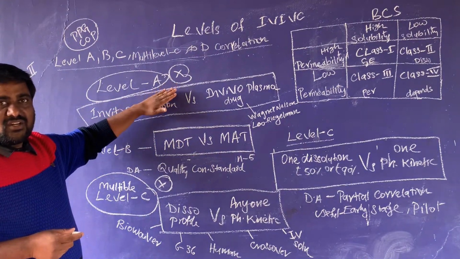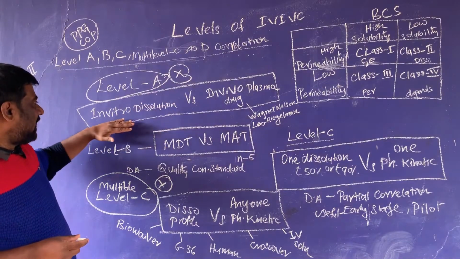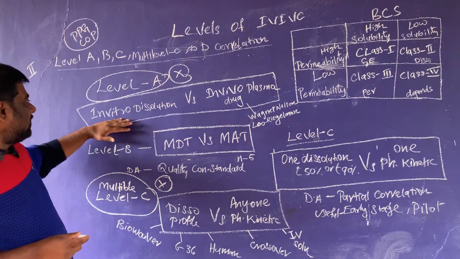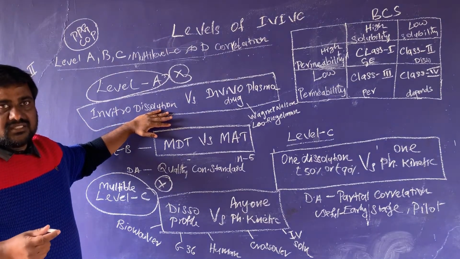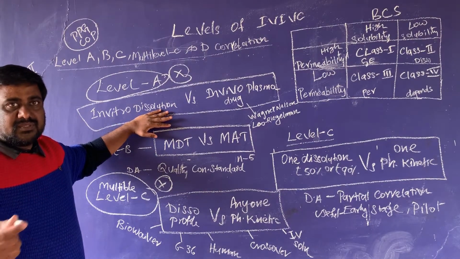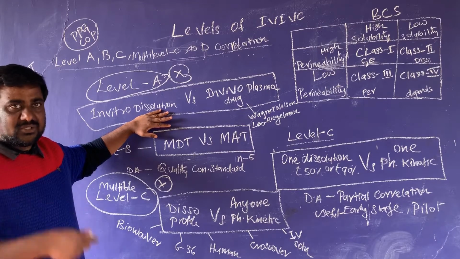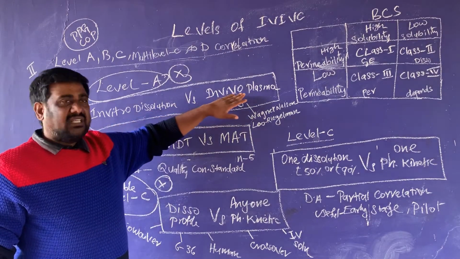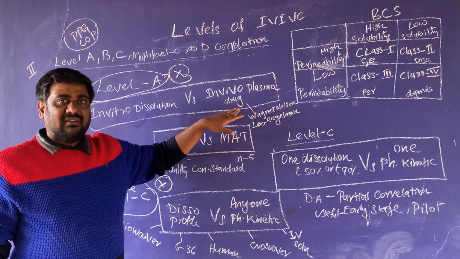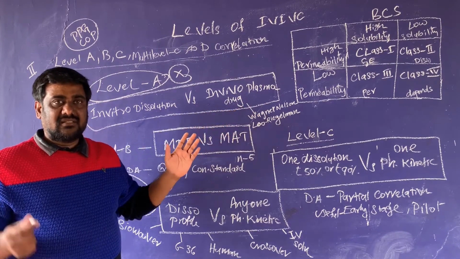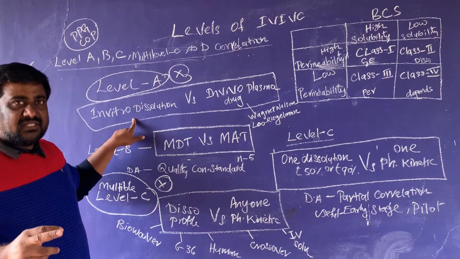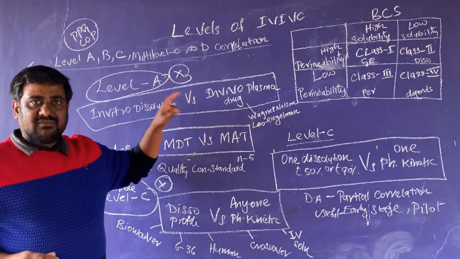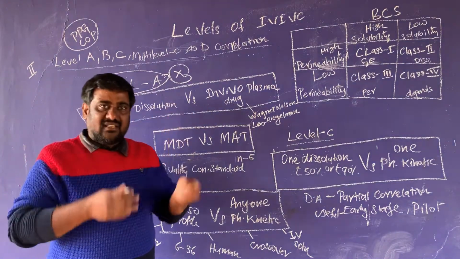Interpretations are given. So let us see what level A correlation is. Level A correlation is nothing but comparing or correlating the in vitro dissolution parameter, that means the percentage of drug released in the dissolution medium, versus the in vivo plasma level concentration of the drug. So the data of the same formulation and the plasma concentration data of the same formulation are collected.